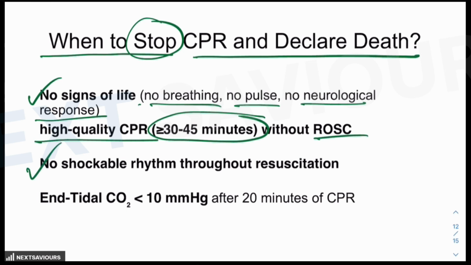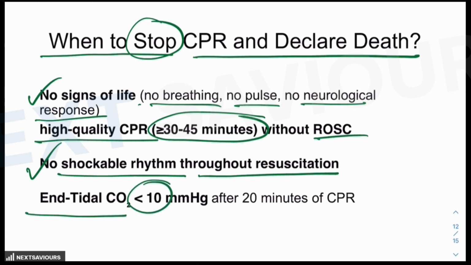Another is when there is no shockable rhythm throughout the resuscitation for the same period of 30 to 45 minutes, and end tidal carbon dioxide levels are less than 10 millimeters of Hg even after 20 minutes of CPR. And you have already recognized that the cause of the cardiopulmonary failure is irreversible.